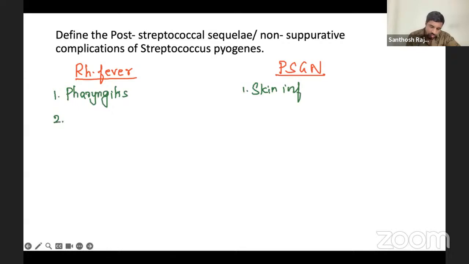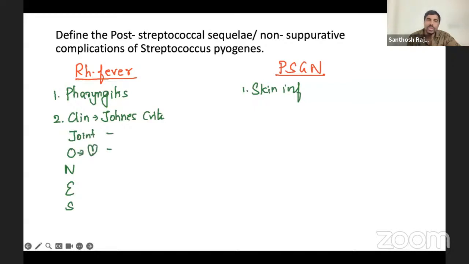Now, in rheumatic fever, for the clinical features we are going to follow the Jones criteria, major and minor criteria. I've written it here also, in case you forget. You can remember it like this: JONES. J for joint, O looks like a heart, so heart, N for nodule. In the joint, you will have migratory arthritis of the big joints, the joint pain will go here and there.